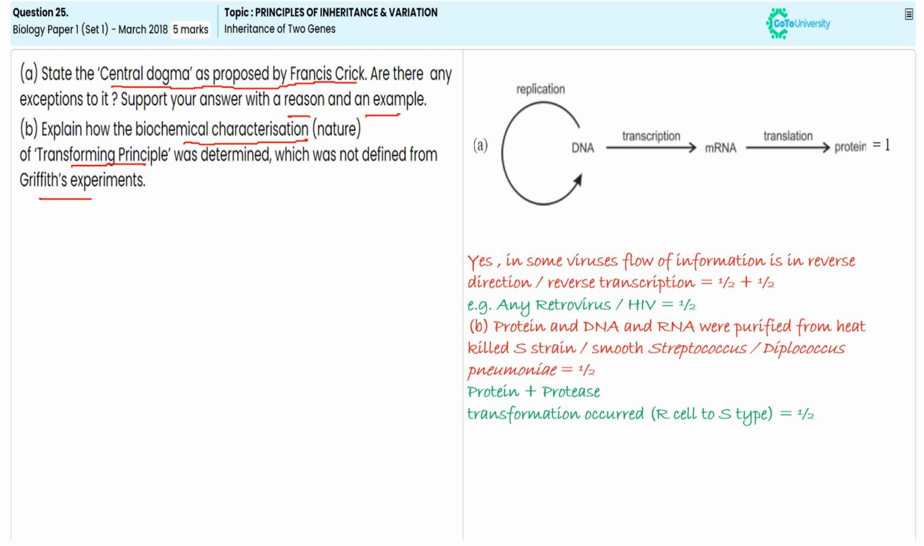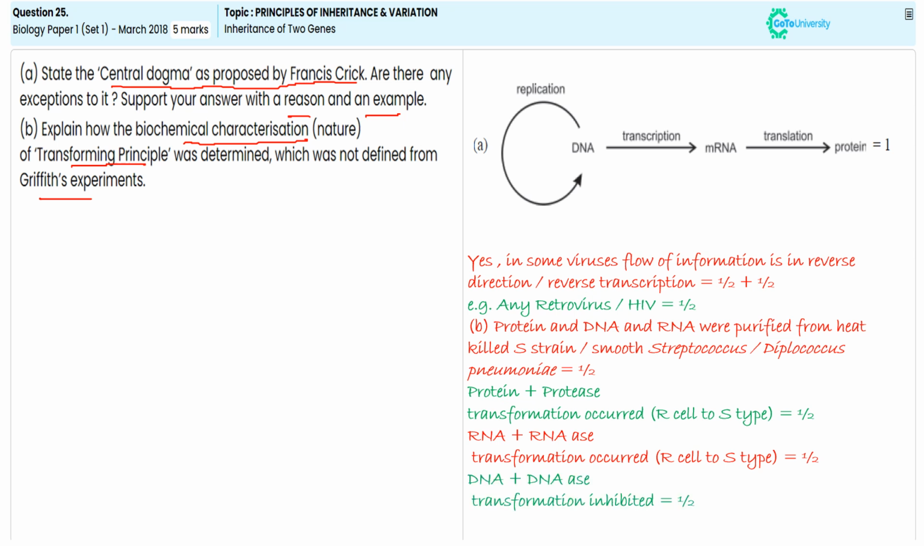If we add RNase to the RNA mixture, the transformation still happens. The R cell will become S strain. For this narration, you will get half a mark. If we add DNase enzyme to the DNA mixture, transformation is inhibited. For this narration, you will get half a mark. Hence, DNA alone is the transforming material. Like this, we can conclude, so that finally we satisfy the remaining half mark to get the 5 marks of this particular question.